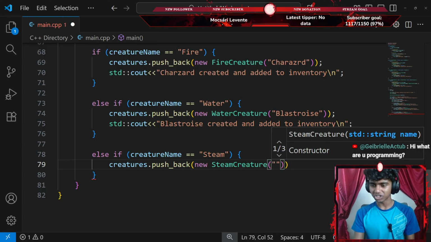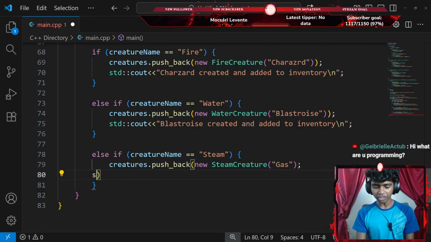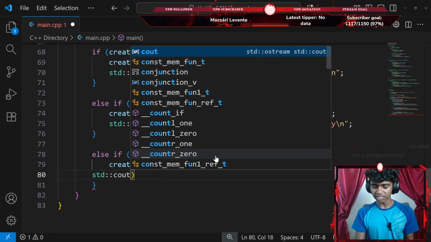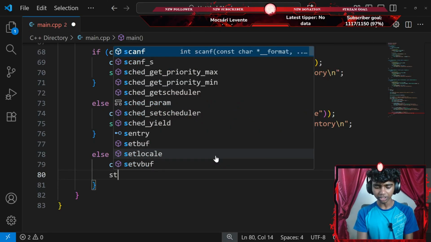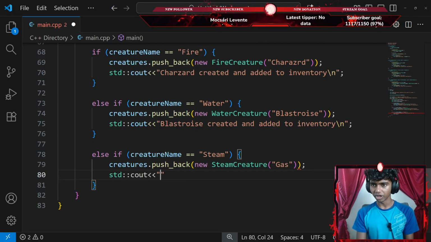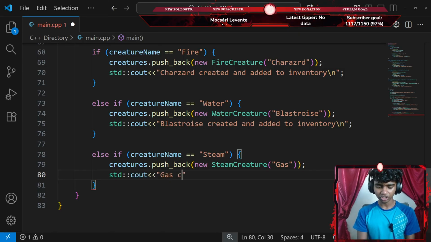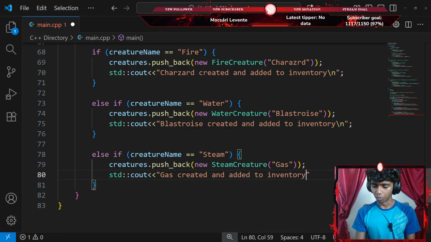Guys, I don't know a name for a stream creature. Maybe I'll go with something like Gas. Okay, stream creature's name is Gas. I'll end that with a semicolon. And then let's add a standard console output with an insertion operator. Let's end that with a semicolon. And then a standard console output with an insertion operator that says something like Gas created and added to inventory with a \n new line ending with a semicolon.